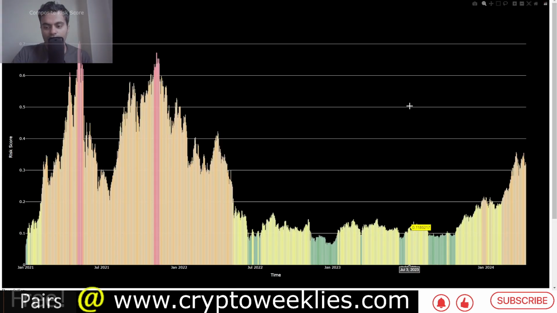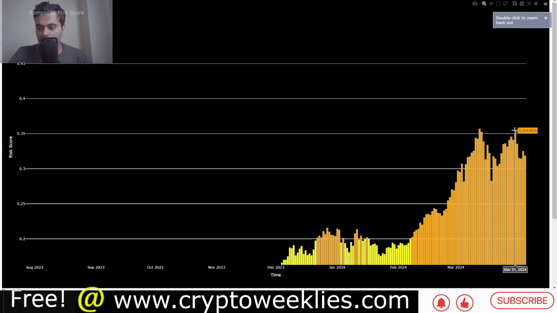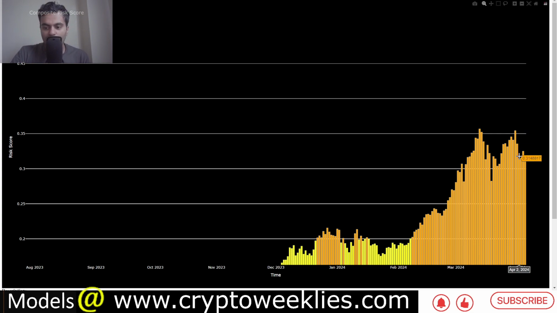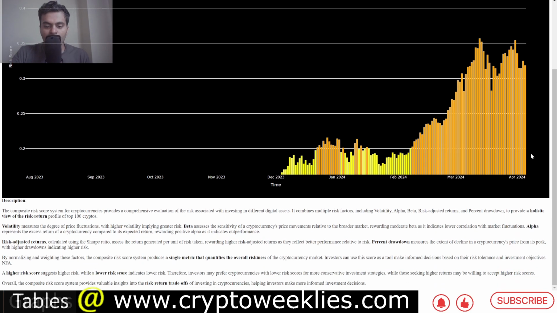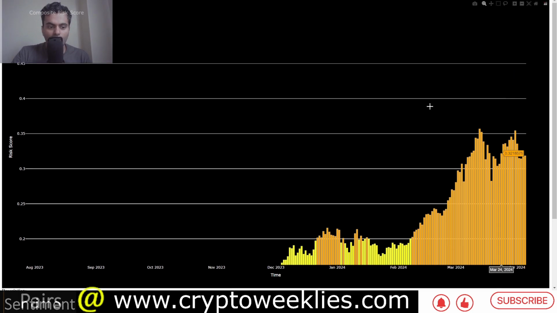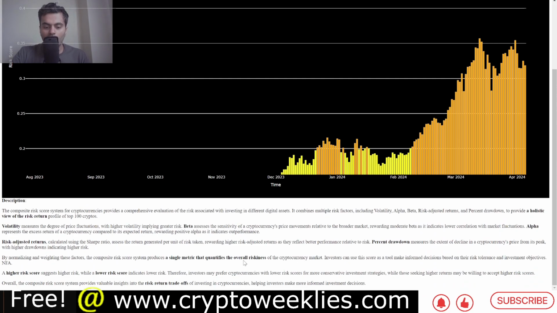Coming to the overall risk of the crypto market, you can see the trend has been clear over the past several weeks, at least since end of March of 2024. The risk levels have declined. This is calculated in-house using statistical techniques and analyzing risk on factors such as volatility, alpha, beta, risk adjusted returns, as well as percent drawdown to come up with a combined score to analyze the overall riskiness of the crypto market.